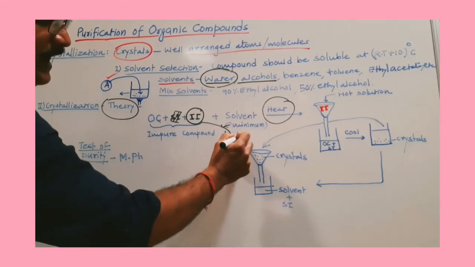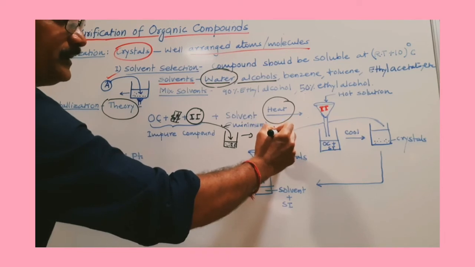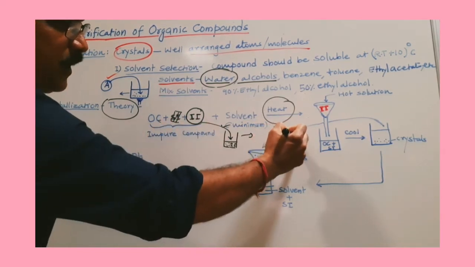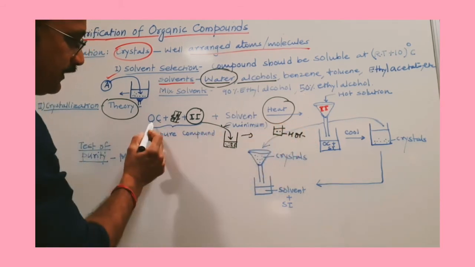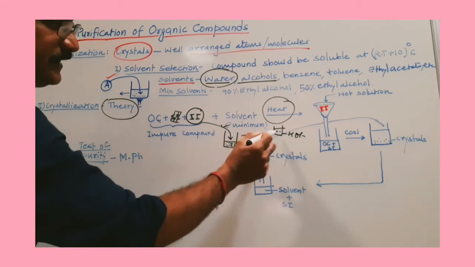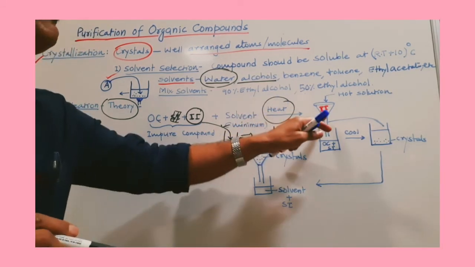Now in this beaker, after heating, you have soluble organic compound and you have soluble impurity. So this solution is a hot solution. Soluble organic compound and soluble impurity are there in the solution. Now still it is having insoluble impurity. You can remove that insoluble impurity by simple filtration.